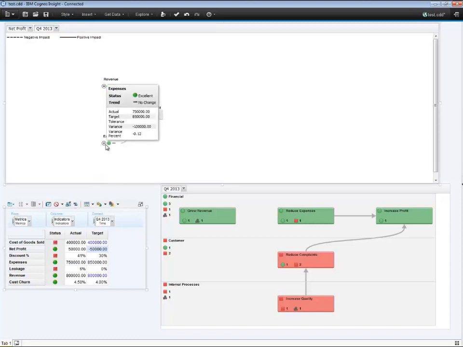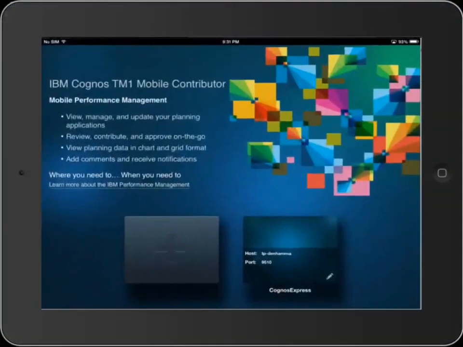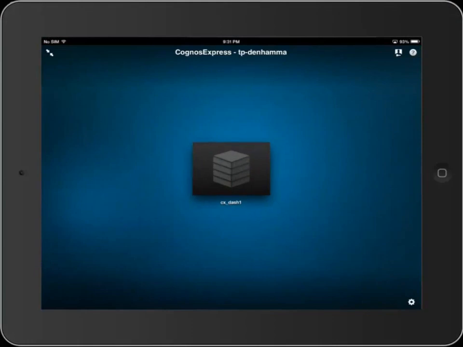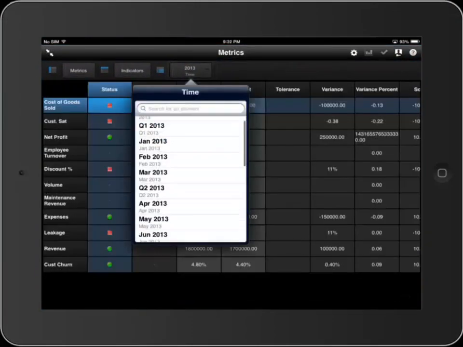I can then interact with the impact diagram to see how negative customer satisfaction can lead to increased customer churn, which leads to decreased value. Once I'm happy with the changes that I've made to my scorecard, I can commit this change, which will notify my boss that I'm suggesting we focus more on quality by increasing the cost of goods sold, which will ultimately return a higher profit. As you can imagine, executives are always on the move, so my boss may not be in the office, but they'll be able to review this change on their iPad and approve my go-forward strategy as it aligns with our organization's business plan.